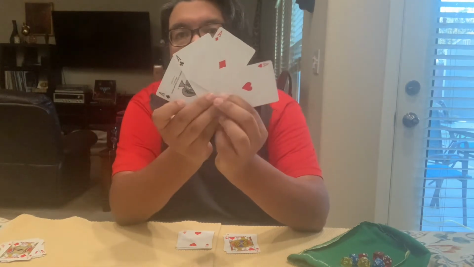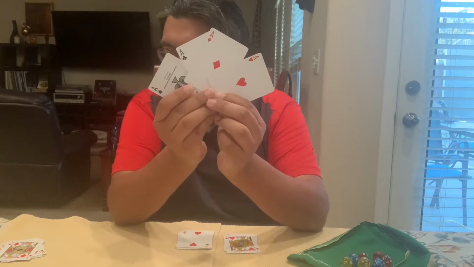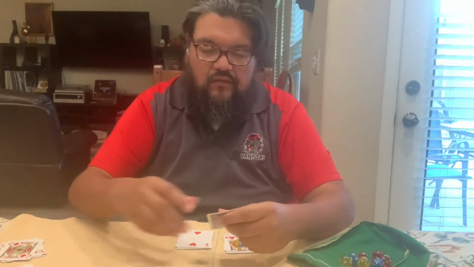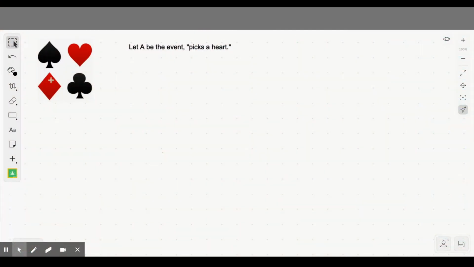So each suit has a set of hearts, a set of diamonds, a set of clubs, and a set of spades. So that's going to be these 4 different suits times a total of 13 in each suit, or 52 cards. So as we said before, there are 13 cards in each suit for a total of 52 cards. Now, let's talk about simple probability.